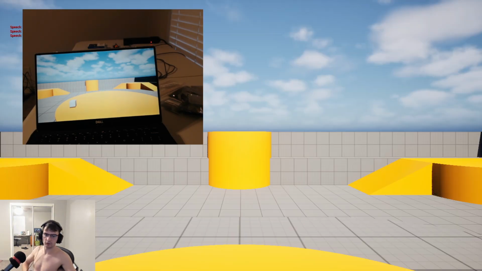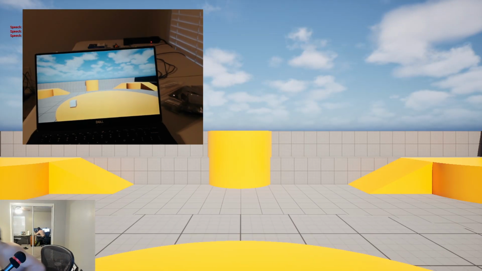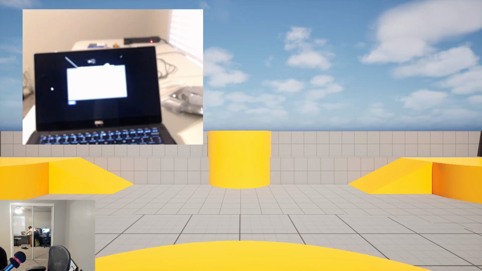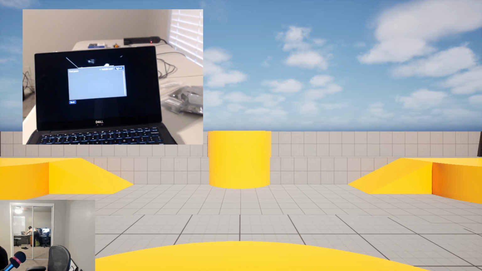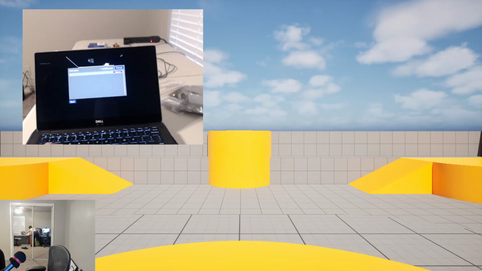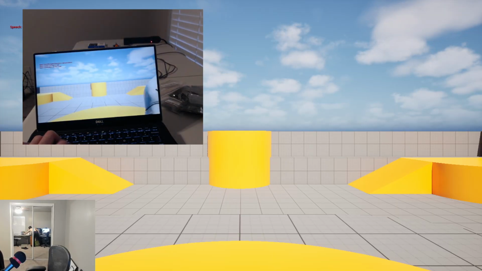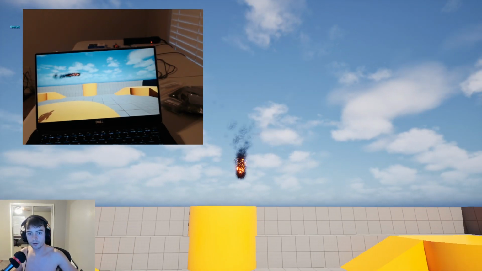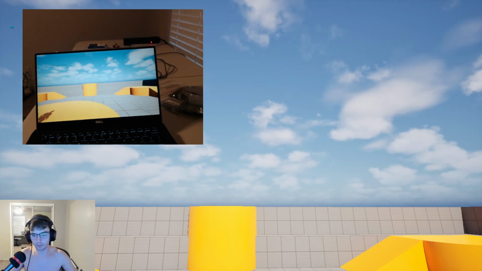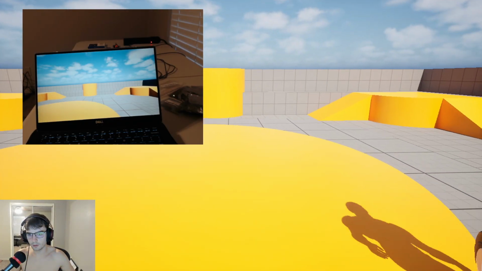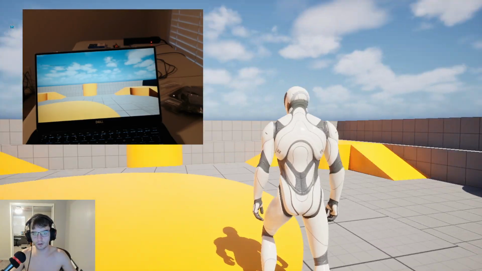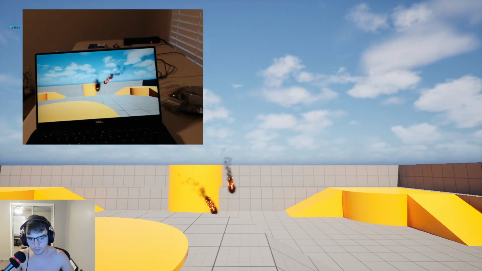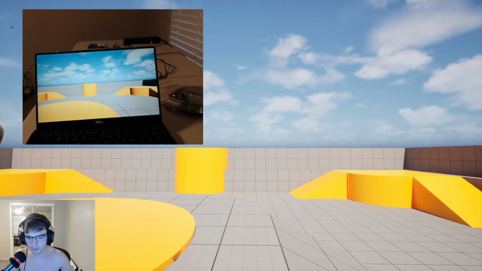If we create a server and then join back, and then do fireball, okay, it's perfectly smooth on this one. Wait, what? Hello? What the fuck? Fireball. Fireball.